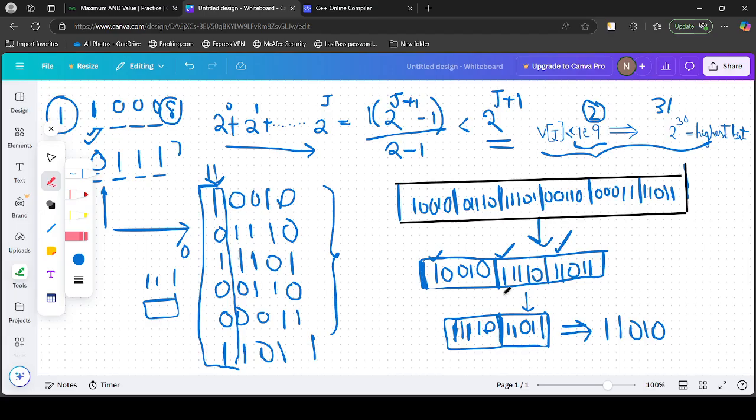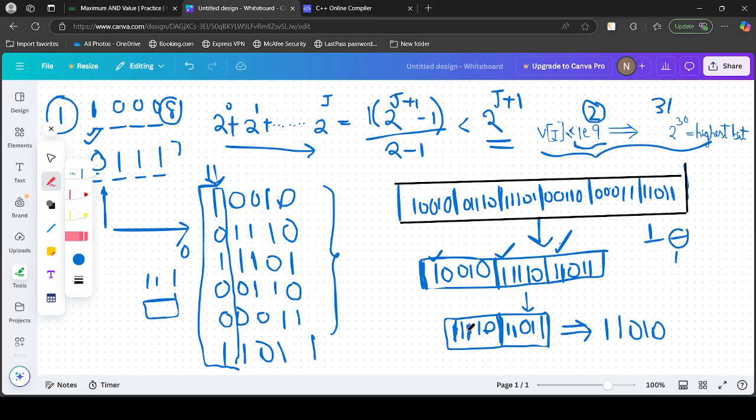And similarly, the highest bit is set now, because if we select any two from these, as the highest bits are 1, the result will be 1. So our main motive now is to get the highest possible in the second index, because we have already maximized this. And even now, there are 2 numbers with the second bit set as 1. So now these two values are the next possible choices.